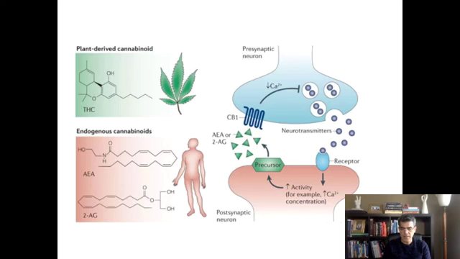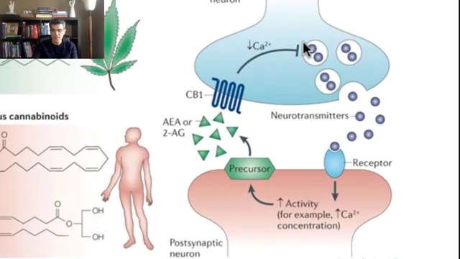Let's say in this example, this is a presynaptic neuron and this is a postsynaptic neuron. This neuron releases a neurotransmitter, and when this neurotransmitter sits on the postsynaptic neuron, it stimulates this neuron, which releases endocannabinoid. When endocannabinoid is released, it affects the presynaptic neuron.